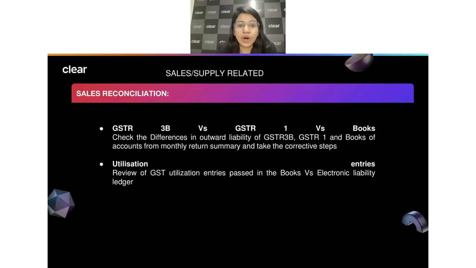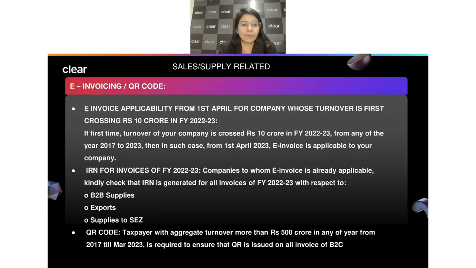Okay, this is something where it is not a supply itself. If it's not a supply, that's okay, but you should make a proper reconciliation entry showing why I have a difference between these two books of accounts, or maybe my GST1 or 3B. Similarly, once we are done with the reconciliation, we should also pass the proper utilization entry. We know that whenever we have the liability in our books of account, whenever we make the payment in our GST 3B, just make sure the proper entry for the same has been passed in our books of account.